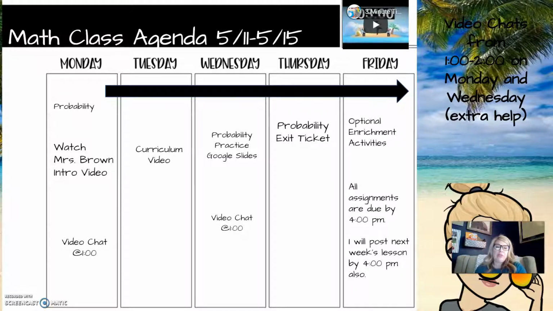Math class agenda for 5/11 to 5/15. Remember that you do have to follow the correct order, but you don't necessarily have to work on probability the way that Mrs. Brown suggests it. It's just a suggested timeline. I'm suggesting that on Monday you watch the intro video, on Tuesday you watch the curriculum video that Mrs. Sanders did and follow along with a piece of paper.